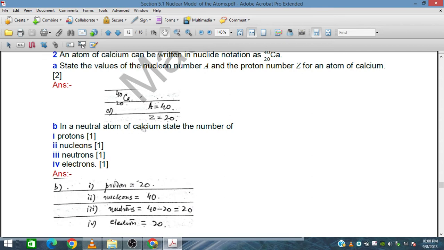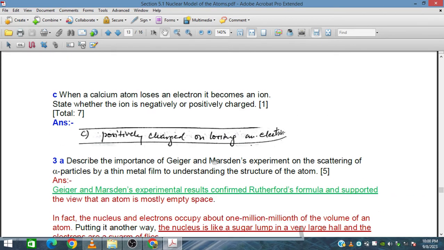In a neutral atom of calcium, state the number of protons. The protons number 20, the nucleons 40, the neutrons 20, and the electrons 20. Why does a calcium atom lose an electron? It becomes an ion. State whether the ion is negatively or positively charged. Whenever an electron is released, a positive charge is gained. If an electron is gained, it becomes negatively charged. So in case of electron release, it becomes positively charged.